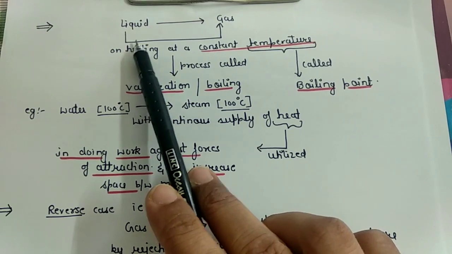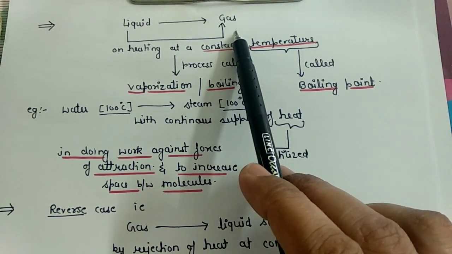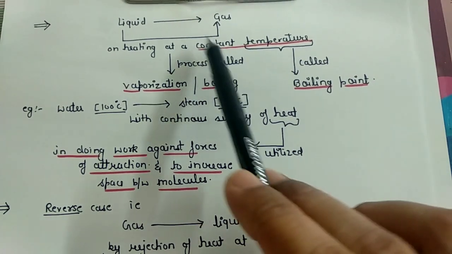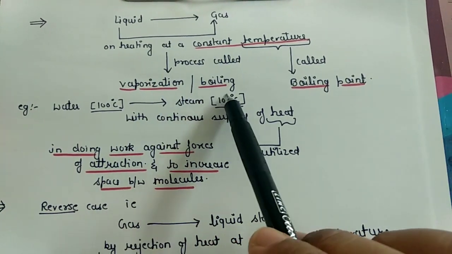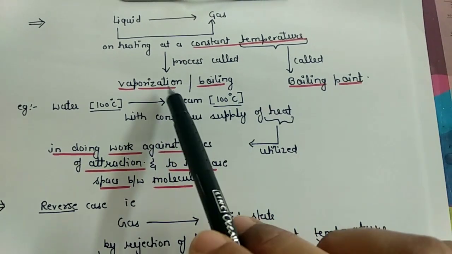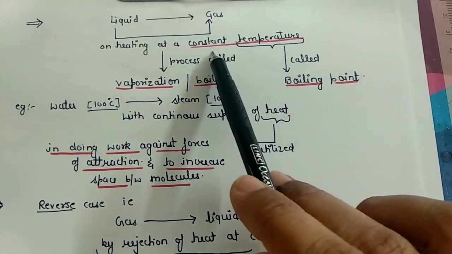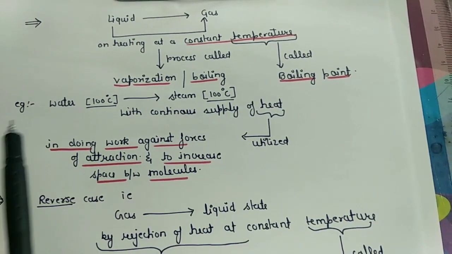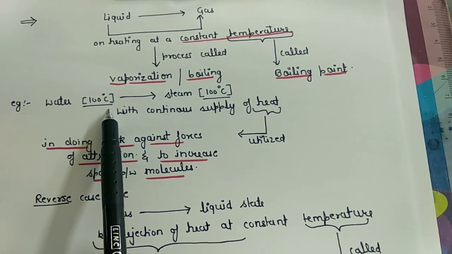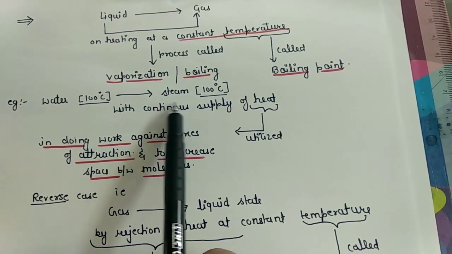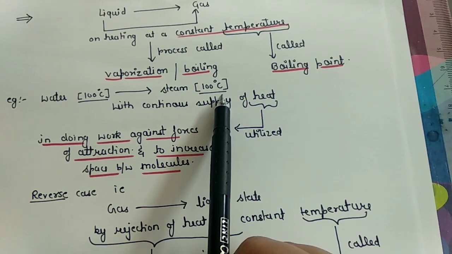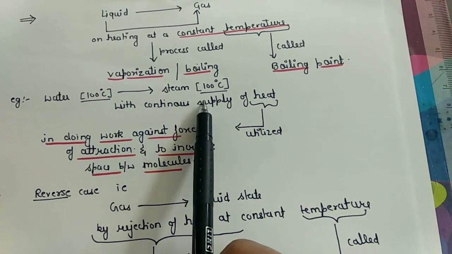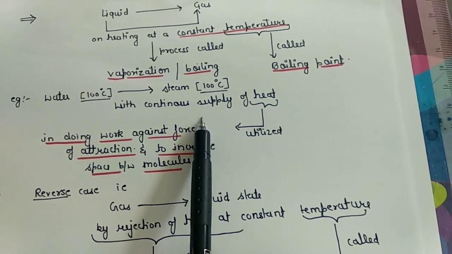So when a liquid gets converted into gas on heating at a constant temperature, that process is known as vaporization or boiling, and the constant temperature at which this process happens is called its boiling point. For example, water at 100 degrees Celsius is converted into steam, again at 100 degrees Celsius, with a continuous supply of heat. Both temperatures are the same again here, and the reason remains the same.